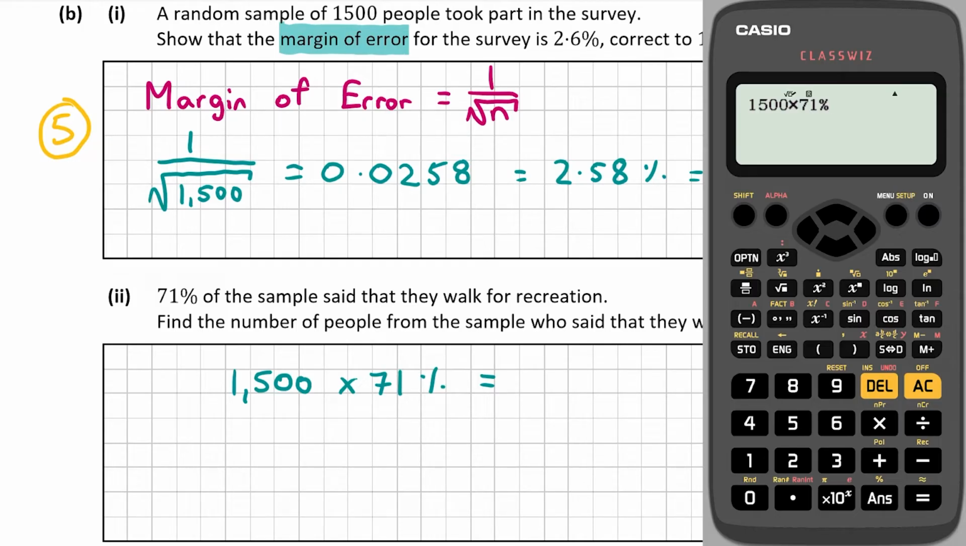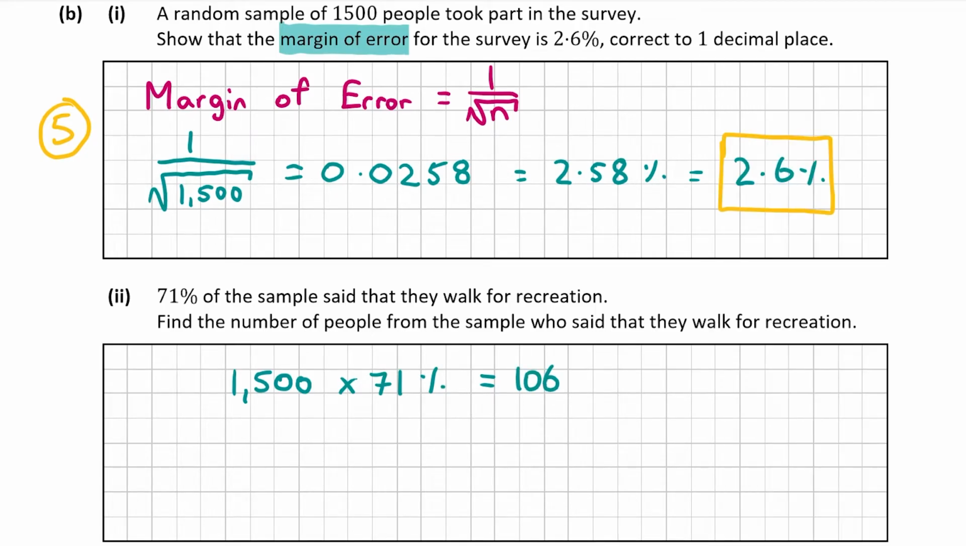So then once you have that in, you can click equals, and we get 1,065. So that means 1,065 people walk for recreation. And that was also worth 5 marks. Now let's have a look at B part 3.